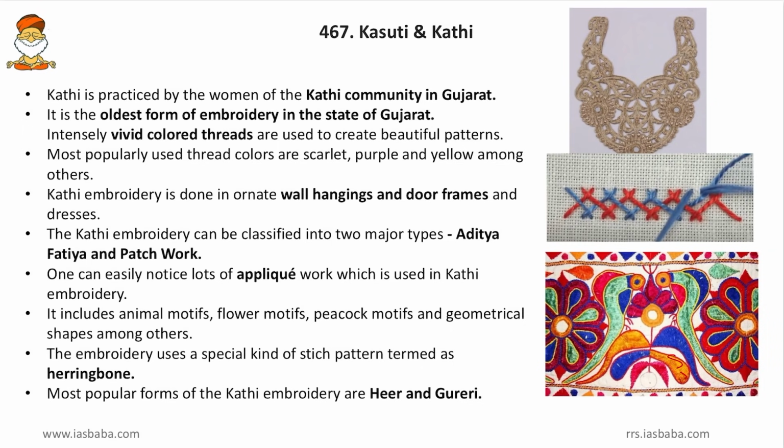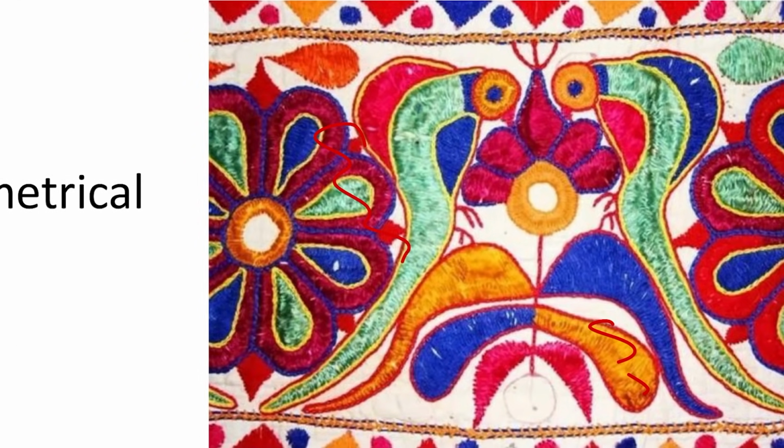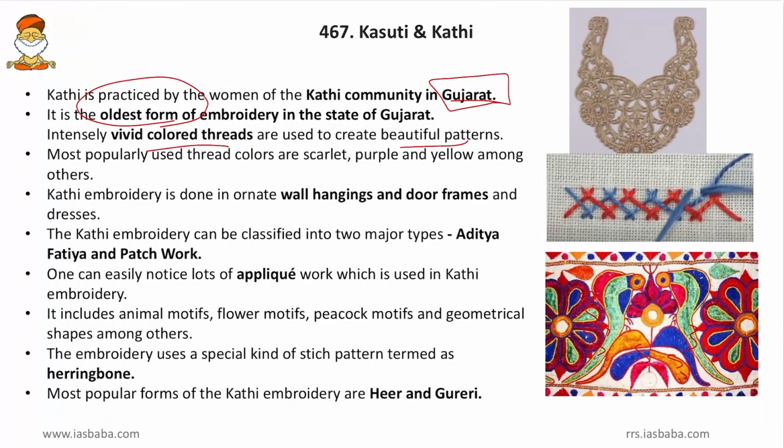So Kathi is practiced by women of Kathi community in Gujarat. So Kathi embroidery originated in Gujarat. It is the oldest form of embroidery in the state of Gujarat. So this is the oldest form and this is worth remembering. And then it consists of intensely vivid colored threads, and these are used to create beautiful patterns. So intensely vivid colored threads are used in the figure as shown, and this is the trademark of this Kathi embroidery. Then coming to more facts, the most popularly used thread colors are scarlet, purple, yellow among others.